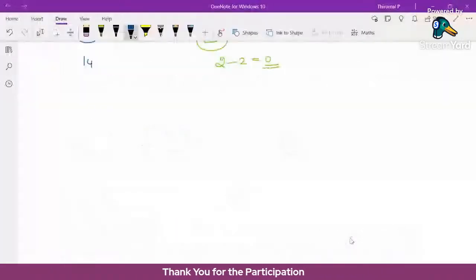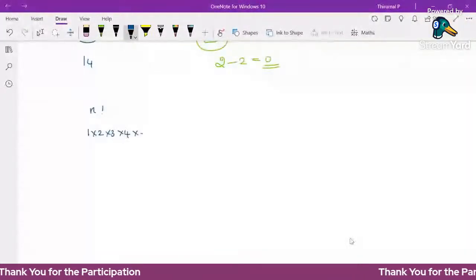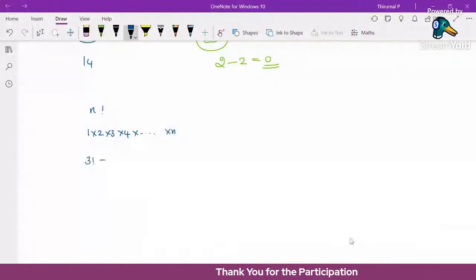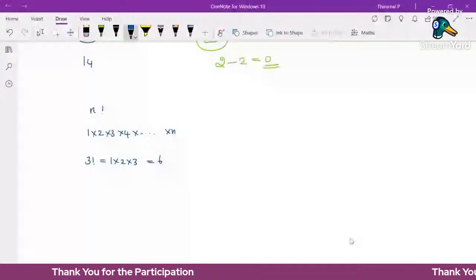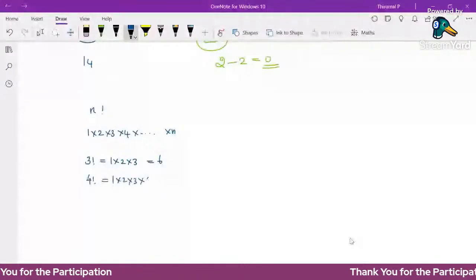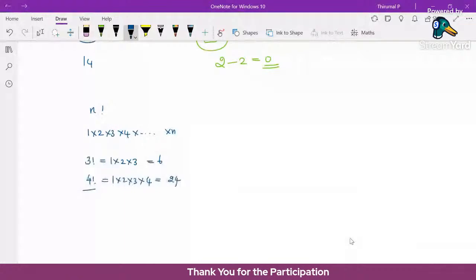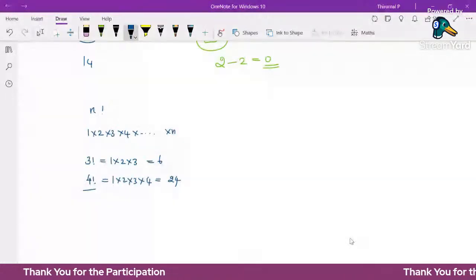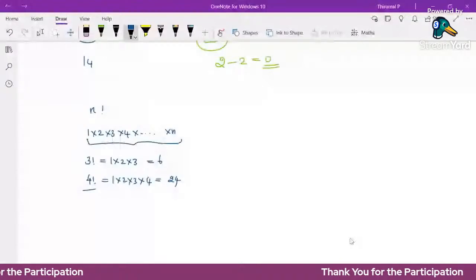So n factorial means just 1, 2, 3, 4 up to the number n. This is n factorial. So here 3 factorial means 1, 2, 3, and its value is 6. 4 factorial means 1, 2, 3, 4, which is 24. Factorial means the product up to that number. N factorial means the product up to the number n, and this product gives the factorial of the number.